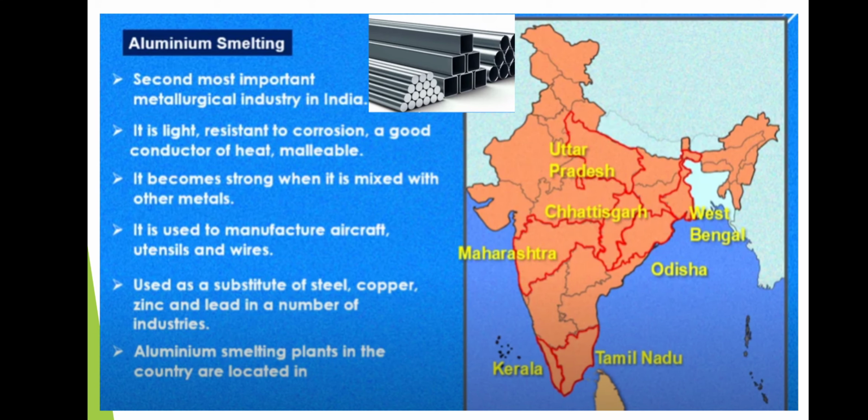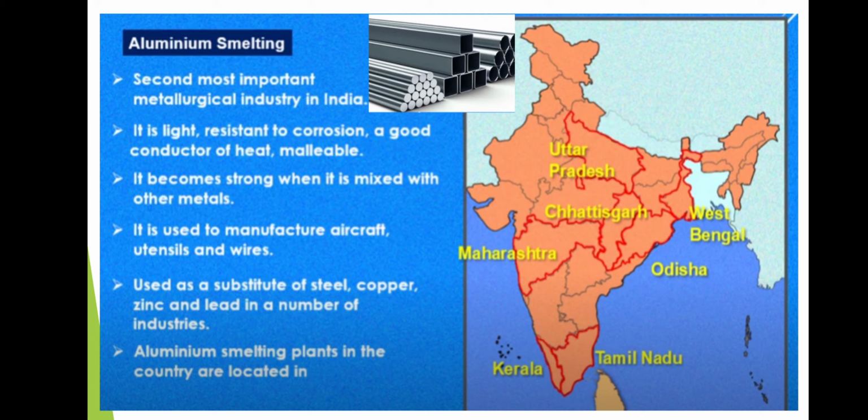Next one, aluminium smelting industry. It is the second most important metallurgical industry, children, in India. You all know that aluminium is a light metal, right? So it is a light metal and resistant to corrosion. Corrosion means what, children? It can't rust or get damaged. So it is a good conductor of heat and it is malleable. What's the meaning of malleable? Which means we can make thin sheets out of it.